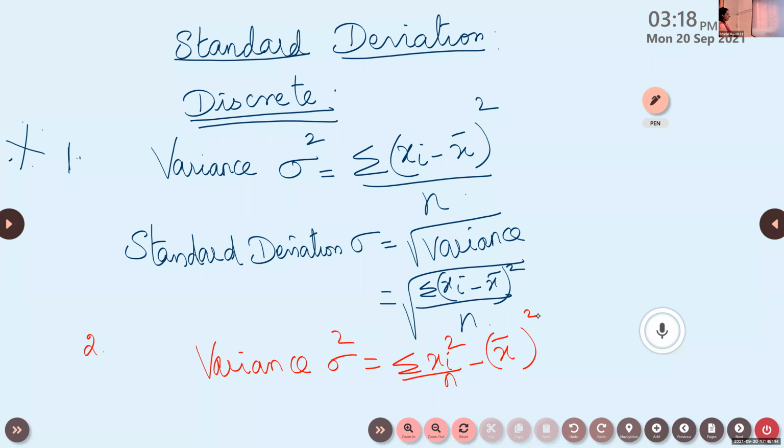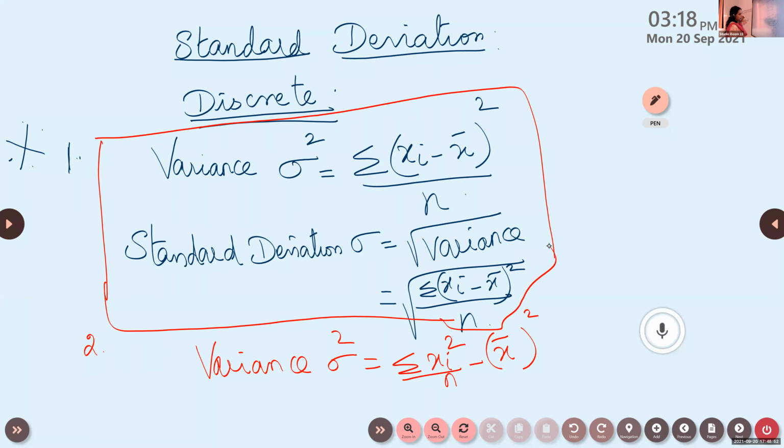So we use only this first formula, sigma xi minus x bar the whole square by n. And the second formula is sigma xi square by n minus x bar the whole square.